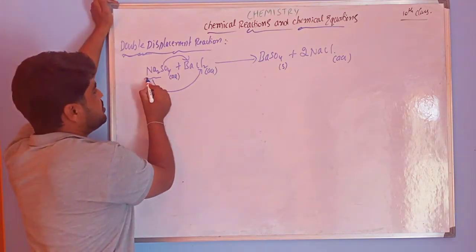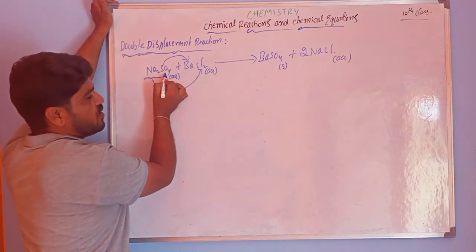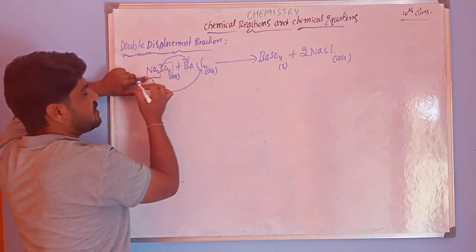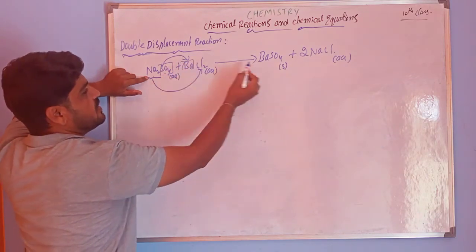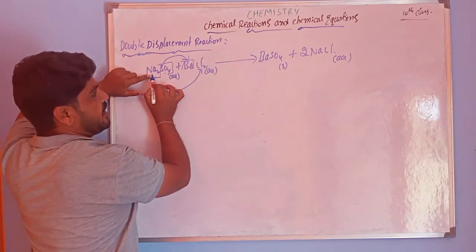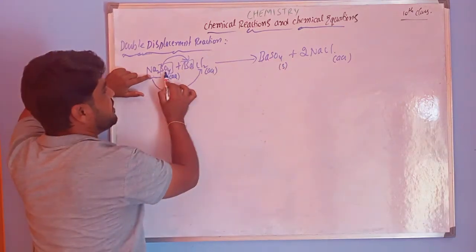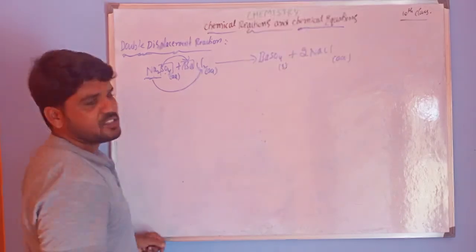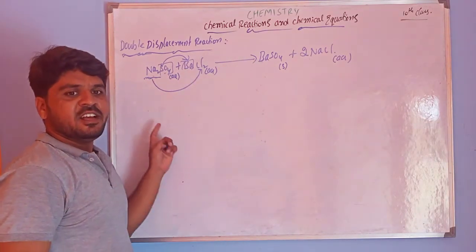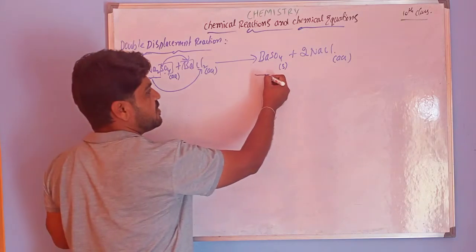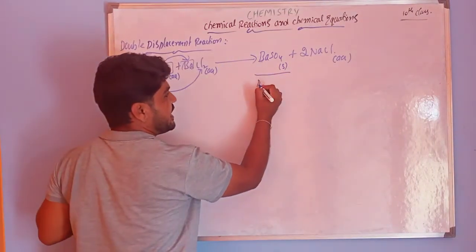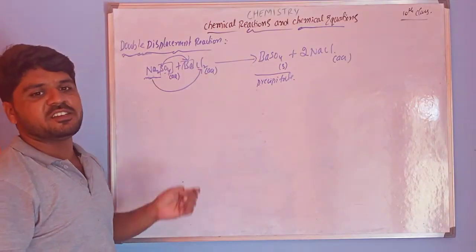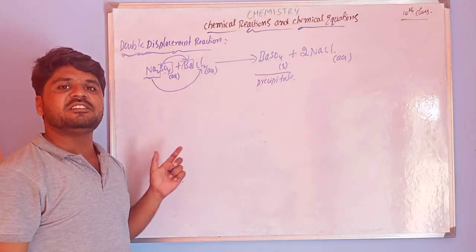What happens? See, here we have Na and SO4. Na displaces the sulfate place, and Ba is replaced by Na. Sulfate is replaced by chlorine and Ba is replaced by sulfate. Right. This is what a double displacement reaction is. In this type of reaction, BaSO4 is what we call a precipitate. This type of reaction we also call precipitate reactions.